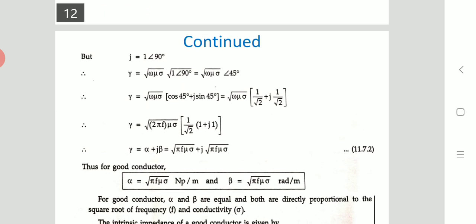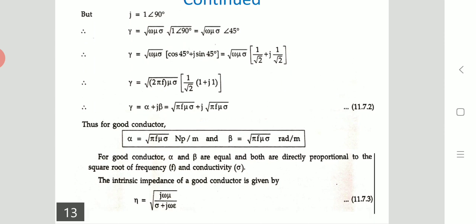Next, j is equal to 1 at an angle of 90 degrees.